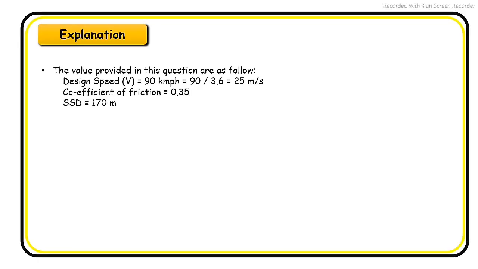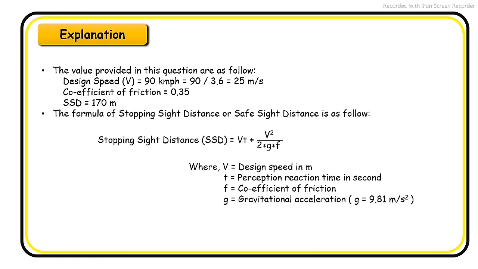Explanation of question number 7. The values provided in this question are as follows. Design speed 90 km per hour, which is converted in 25 meter per second. Coefficient of friction is 0.35. Stopping sight distance is 170 meter. The formula of stopping sight distance or safe sight distance is as follows.